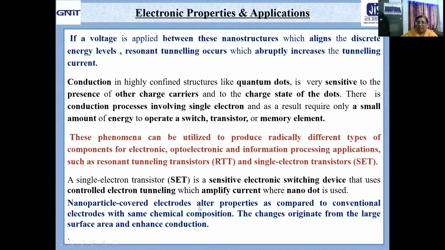Okay, so what is happening? Definitely it can alter the properties compared to the conventional electrode, though the chemical composition of the electrode remains the same, but you have changed the size scale to the nanometer range. When you change the size scale to the nanometer range, you are increasing the surface area, you get a large surface area, and that enhances the conduction. So these are some electronic properties which are a little bit different, which need to be considered here, particularly the resonant tunneling and the single electron transistor case.